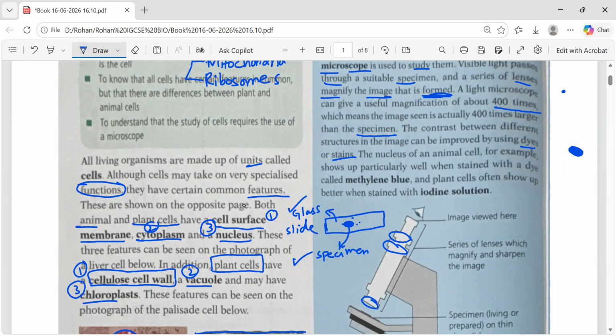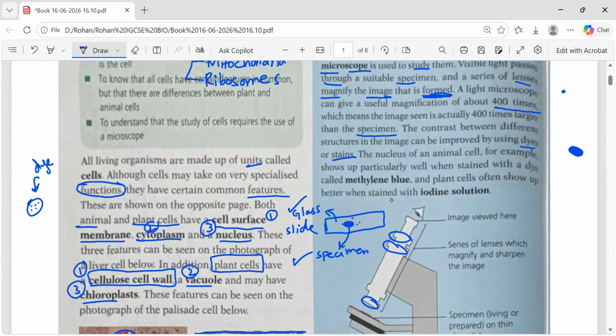Are you getting this? For example, this is the specimen, this is transparent, I have added a dye on it. That dye will make prominent, maybe, the proteins in it. So wherever the proteins will be, those will become prominent like this. So this is the function of dye. And sometimes we use the dye for the samples which are transparent. Okay, check.